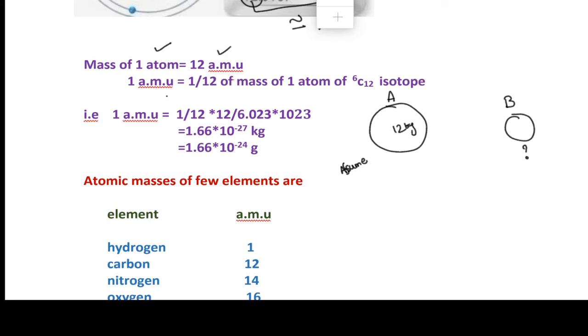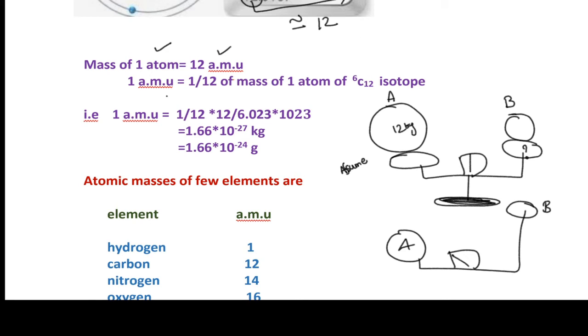Here the weight increases. This is A, this is B, and the pointer indicates in this way. Sorry for this drawing. It is a common balance. The pointer indicates this side, B is in this way, A is in this way.